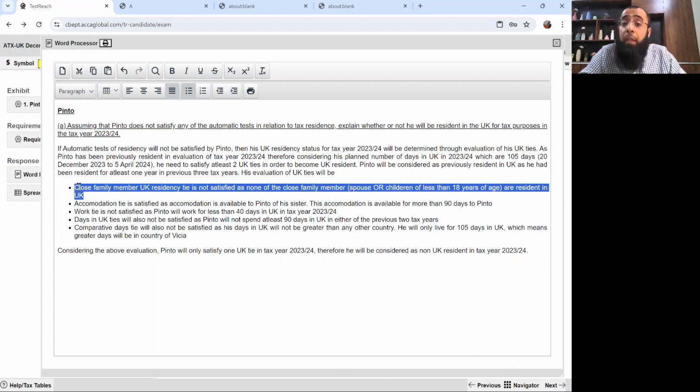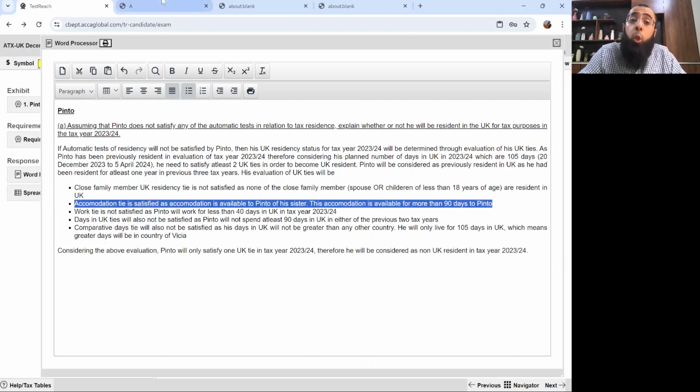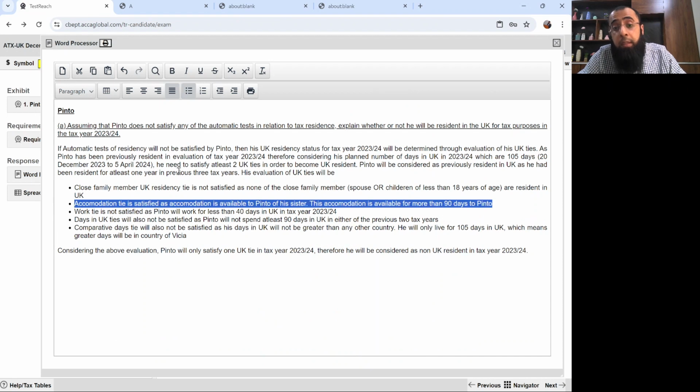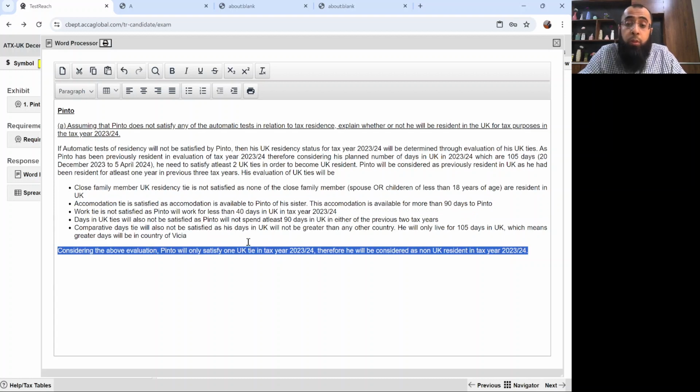See, in the close family tie, it's spouse or children only. But in accommodation, close relatives are also acceptable. So yes, here the close relative was acceptable. His sister will be a close relative. Since only one tie is satisfied, Pinto will be considered as non-resident in the tax year 23-24. I believe that it's clear.